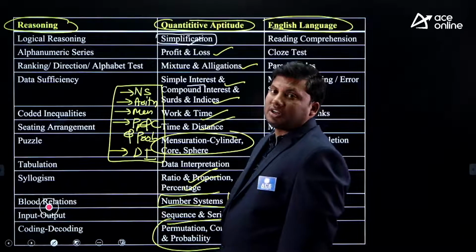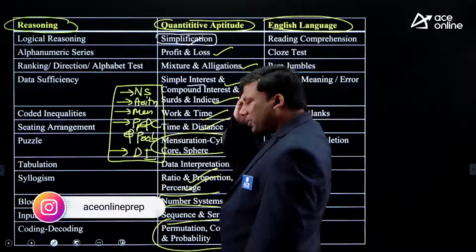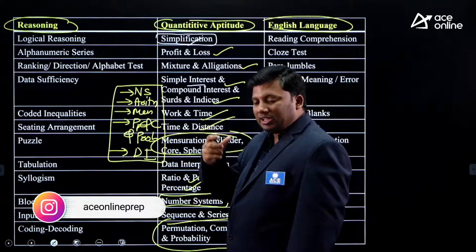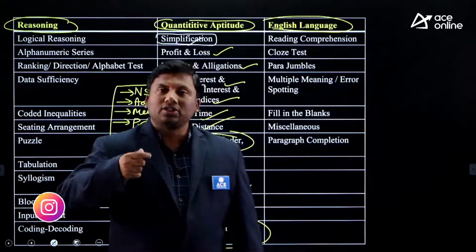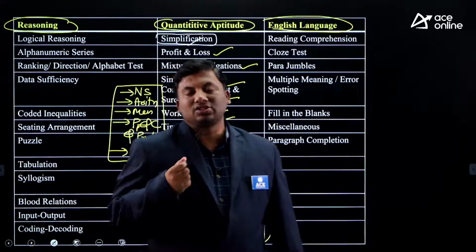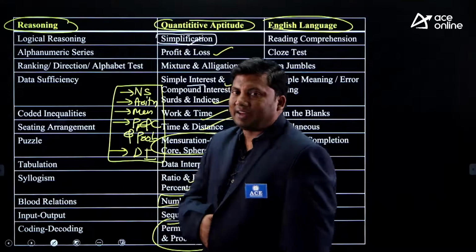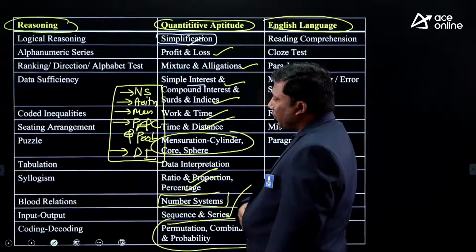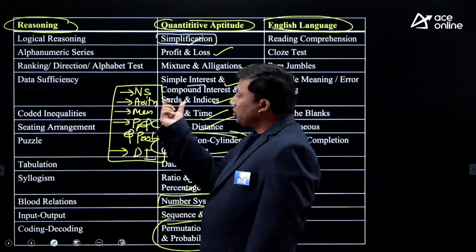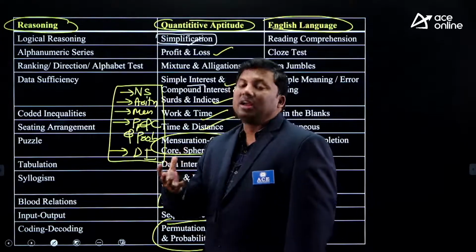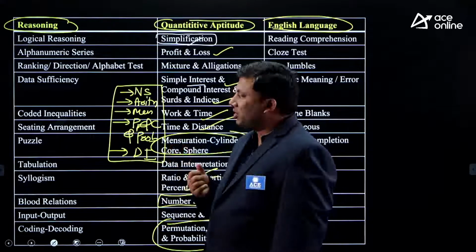The best thing about quantitative aptitude is if you are good in percentages, you can take one step forward in profit and loss, and one step forward in other topics like simple interest and compound interest. Give a lot of importance to arithmetic, which is predominantly the major topic in quantitative aptitude.